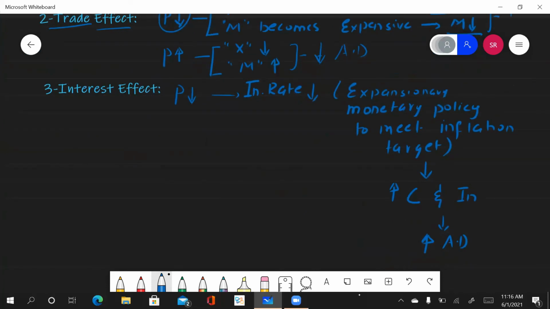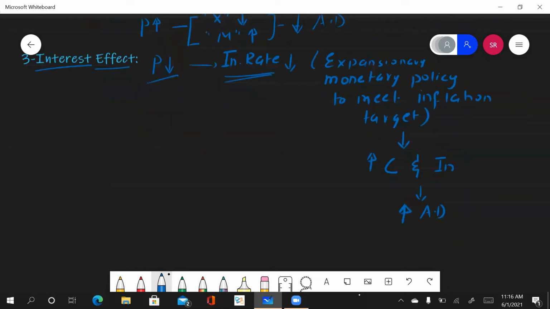The third important factor is the interest effect. When the prices of commodities fall, in order to control the inflationary effect in an economy, what the central bank does is reduce the interest rate. They use expansionary monetary policy by reducing the interest rate, in order to meet the inflationary target in an economy.